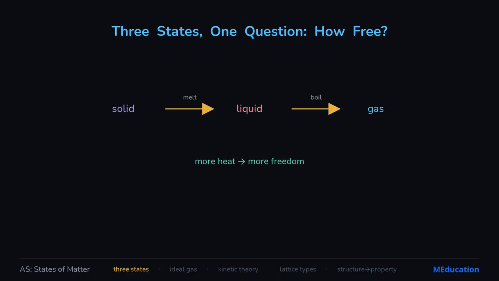Heat is the referee. Add energy and particles move faster, loosening their grip. Solid melts to liquid, liquid boils to gas. Remove energy and they settle back down. So the state is just a balance between the energy pulling particles apart and the forces holding them together. Simple, and it sets up the gas laws next.